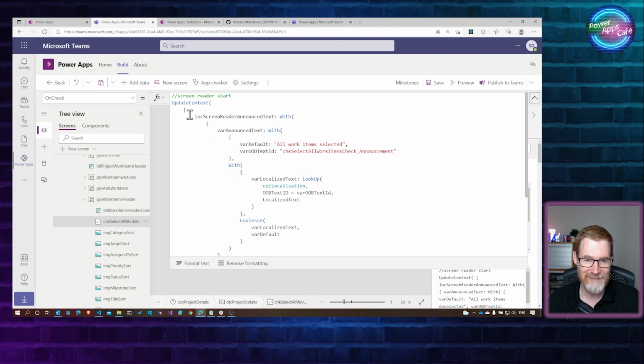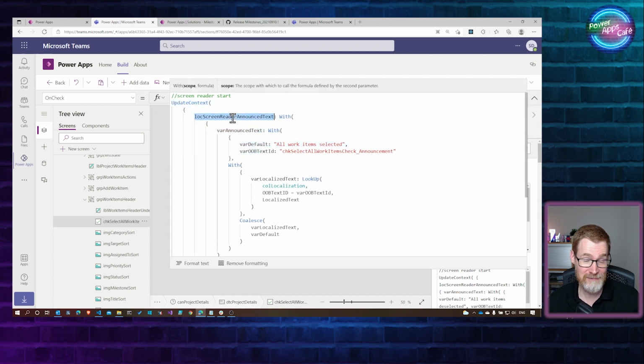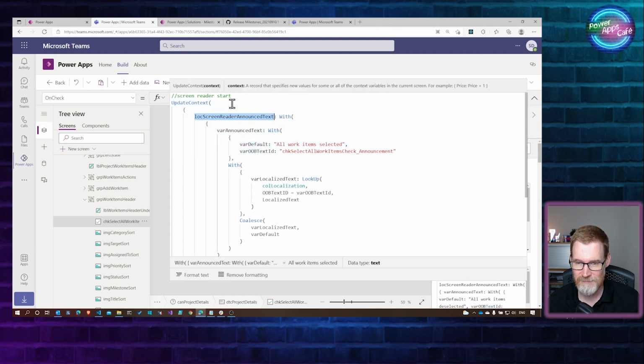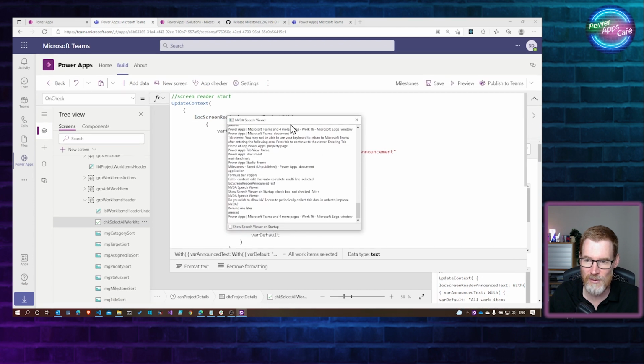Okay, so this is interesting. What we've got here is screen reader. It's actually setting some text to then announce what you're doing. And accessibility, this is interesting. So here's a speech viewer.